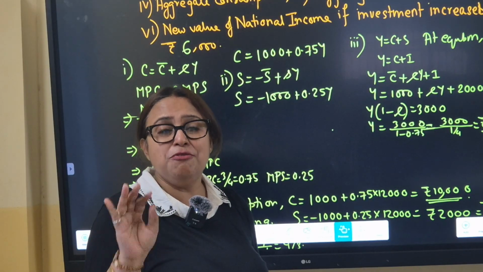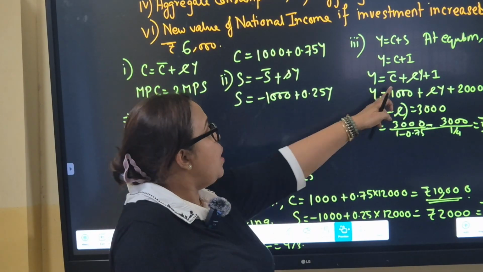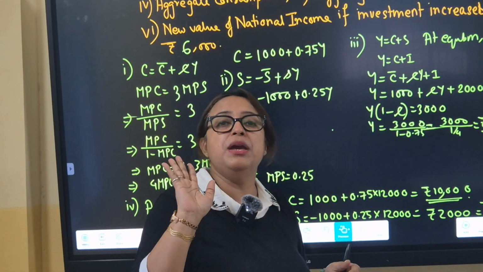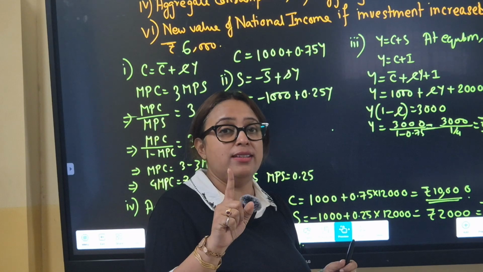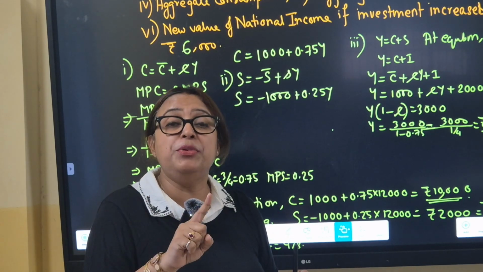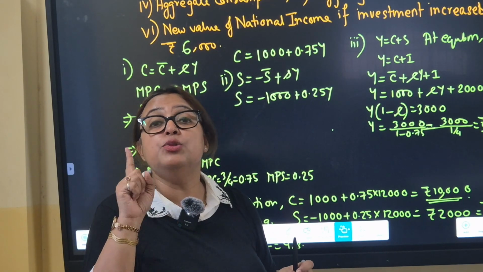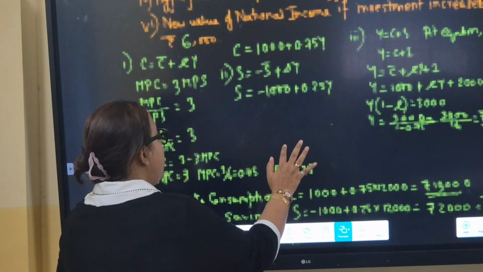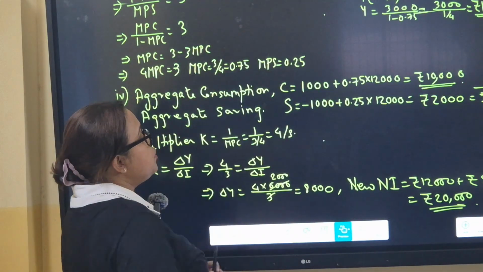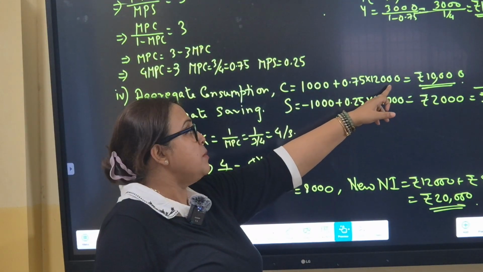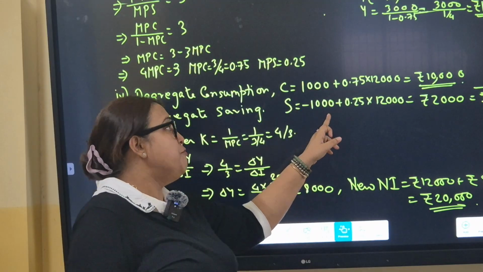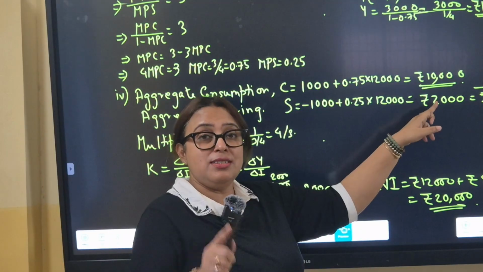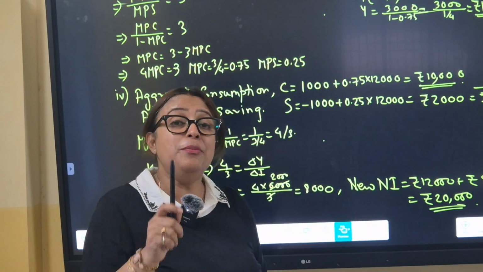Simple linear equation. Over here there are around 1, 2, 3, 4 values. If 3 is given, you will be able to find out the fourth one. But always approach like this. Y is equal to C plus S at equilibrium. Saving equal to investment. So Y is equal to C plus I. C bar, done. Okay, so 12,000. Then what happens? Aggregate consumption, just put the value of Y in the same consumption function, 10,000. In saving function, put the value of income, equilibrium income, 2000. See, your answer is correct because at equilibrium, saving is investment.